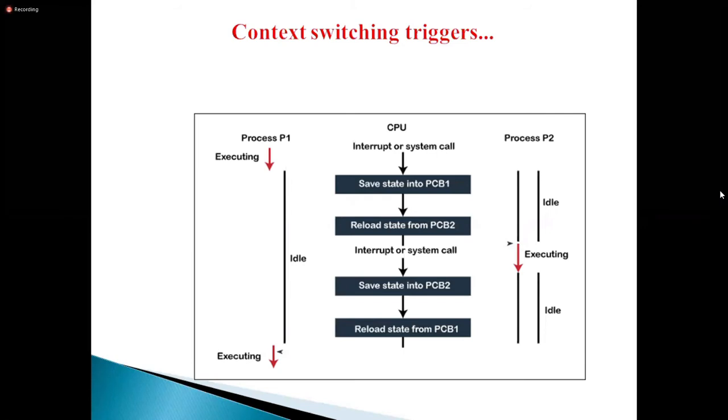Only one point here, Amma. If we have multiple processes and any interrupt occurs, interrupt we can also call a system call, then the process moves from process 1 to process 2, similarly process 2 to process 3, or 3 to 1, like that switching.